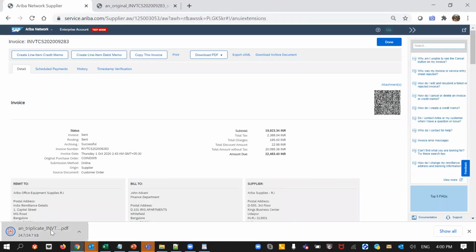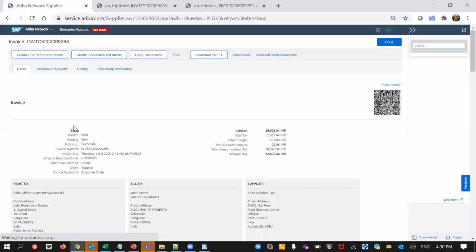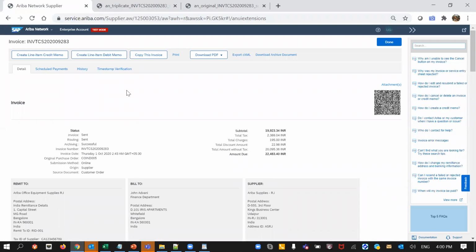So let me just download the triplicate one. Basically, the triplicate one is available for the assessee. It's actually the invoice only, for which we have three PDFs: the original, the duplicate, and the triplicate. The only difference in these 3 invoices is this particular label, for whom this is meant. But all of these are actually sent to the buyer.